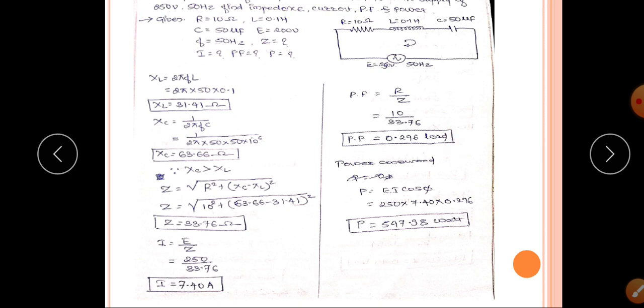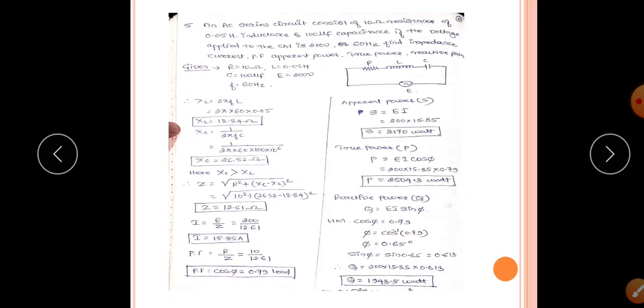Next, power consumed. We know the formula for the power consumed. P equal to EI cos phi. So E is 250, whereas I is 7.40. Cos phi is nothing but power factor. It is 0.296. So power you will get 547.98 watt.